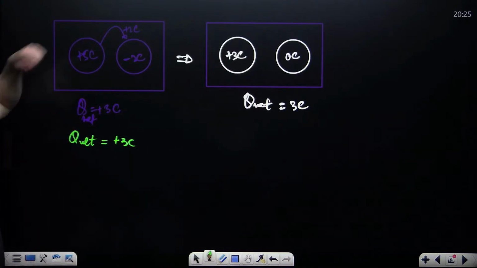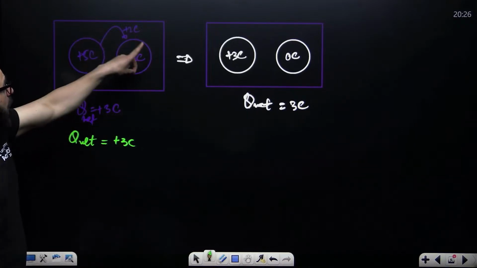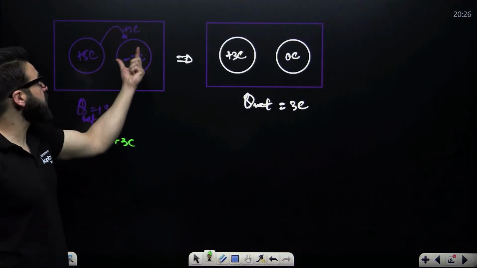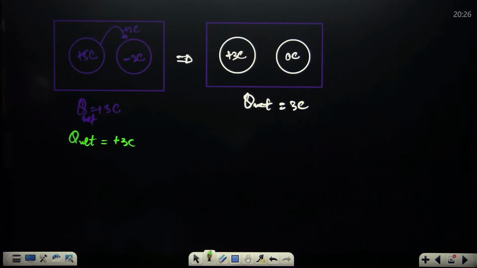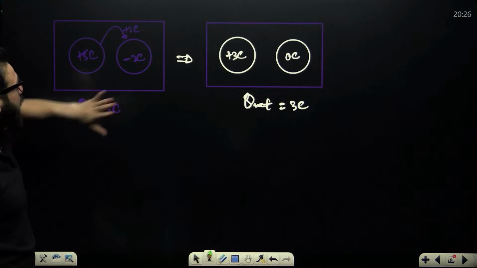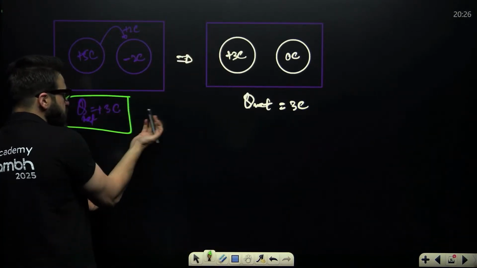Now guys, tell me, when this body is touched with this, how much charge has it shared? It has given plus 2 coulomb charge over here. Initially the net charge is plus 3 coulomb.